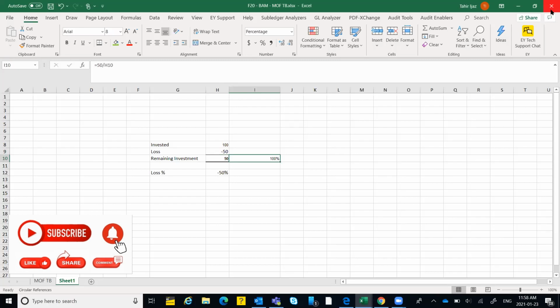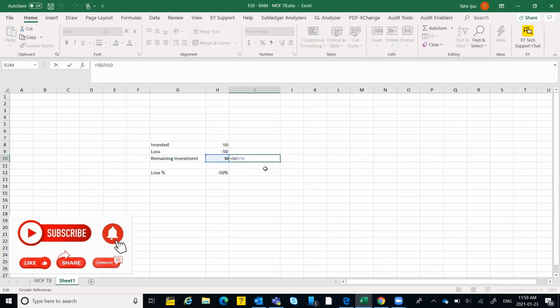This sounds a little weird. I lost 50%, I'm talking about in percentage terms, but in order to recover, I have to make 100% gain. Look how it works. I lost 50, so now I'm going back from 50 to 100 again.